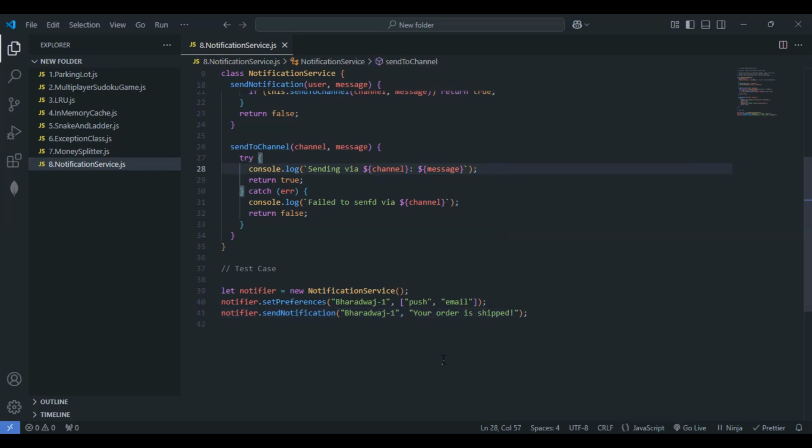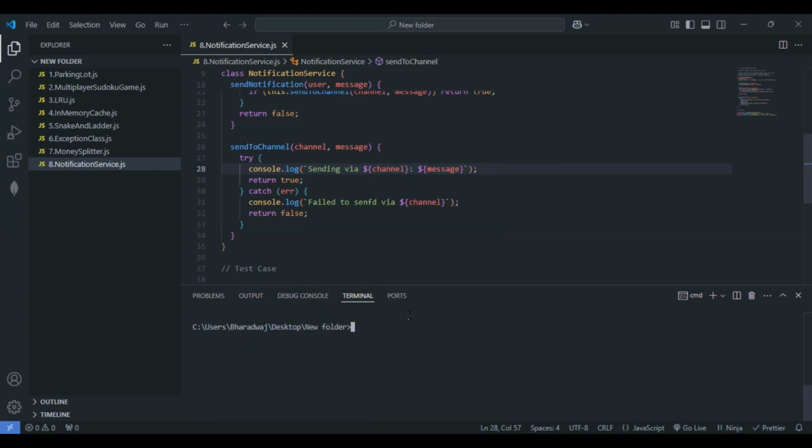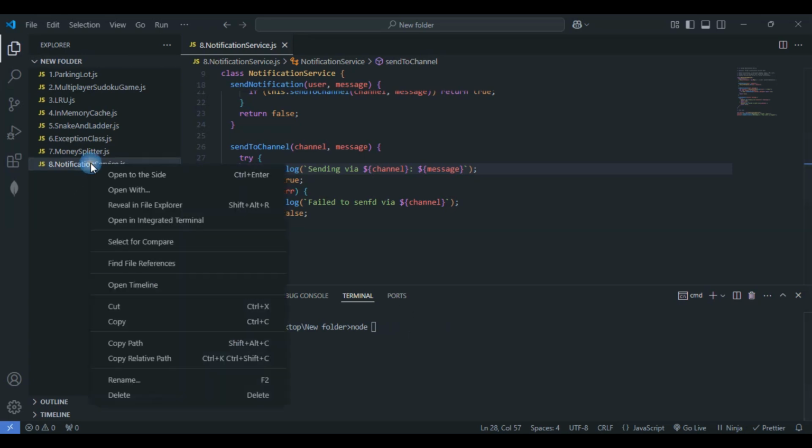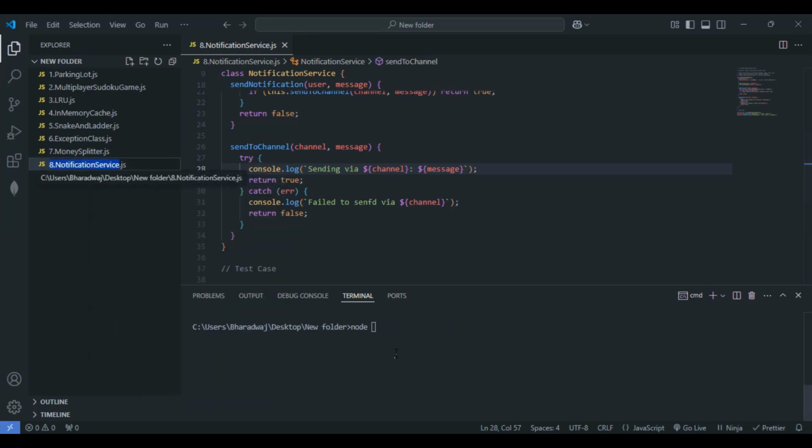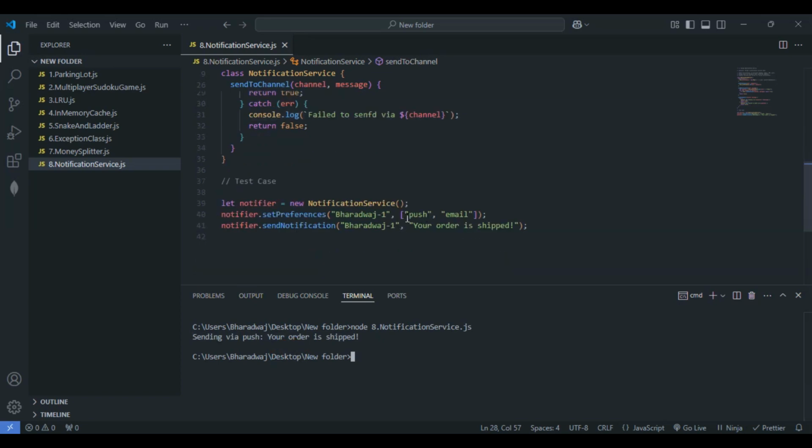So let me format the document here. Let's see what output we get. I'll quickly give Control J. Let me clear this one, come here, and copy this one. Running the file with node, you can clearly see "sending via push, your order is shipped." The output that we are getting is absolutely correct. We are giving push, basically we are not giving the email, so sending via push is absolutely correct.